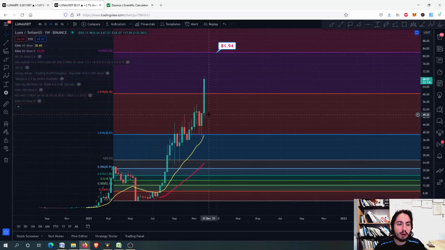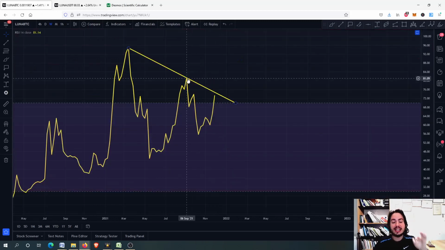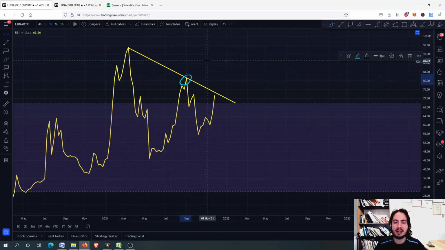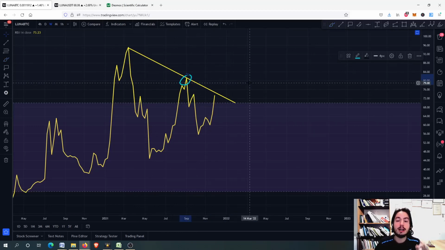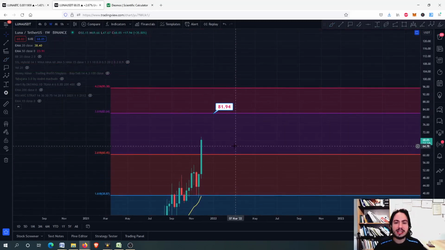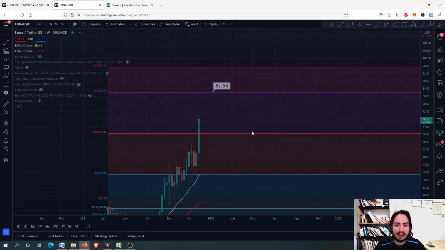But be careful on Luna against USDT, because on Luna against Bitcoin chart we might be having a very clear bearish RSI divergence if this plays out, except if we go above this previous high right here, then the bearish RSI divergence won't play out. Then Luna can even go above the 82 Tether USD. Personally, I wouldn't get into Luna right now if you want to go in for the midterm, because we have a very high risk, although in the short term I would see what I can do.